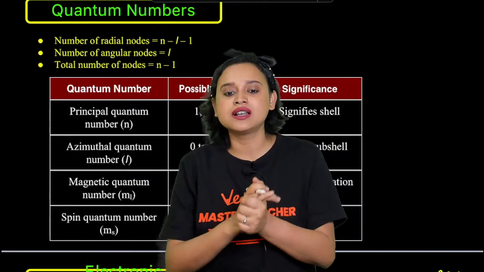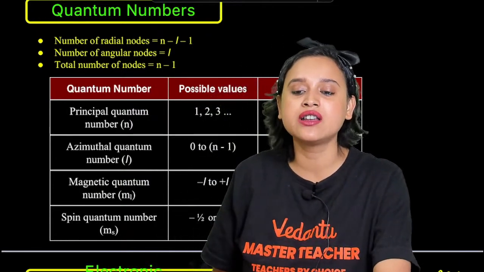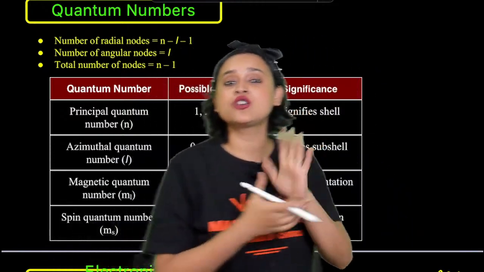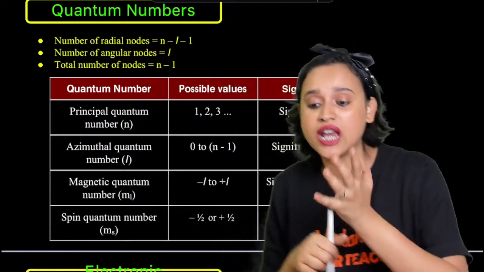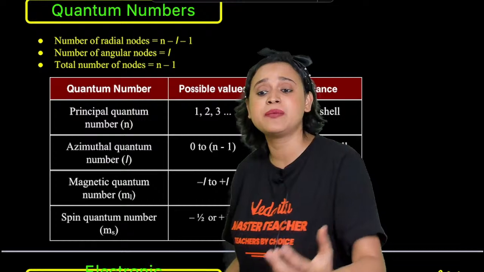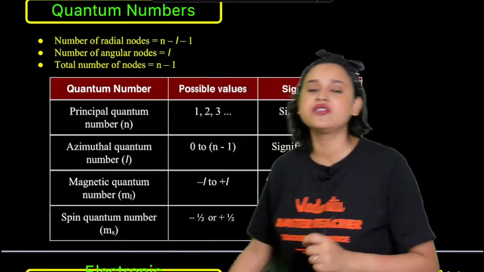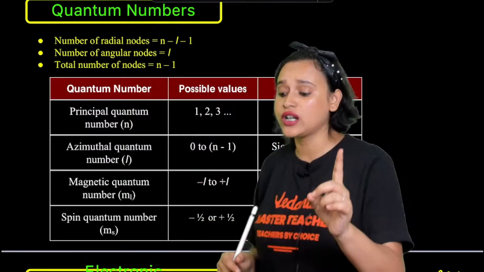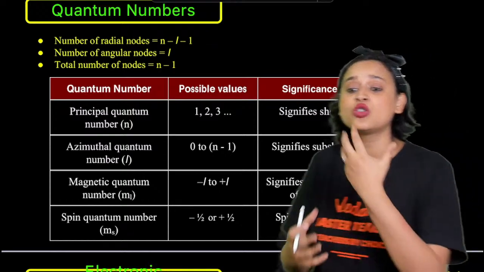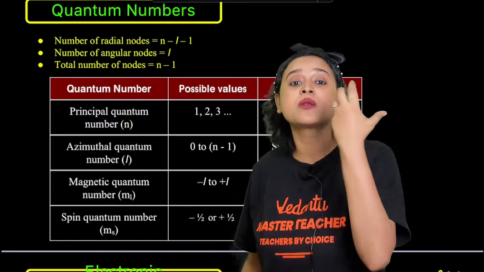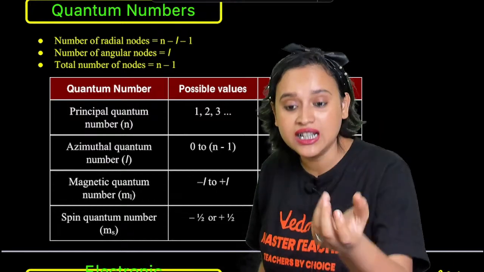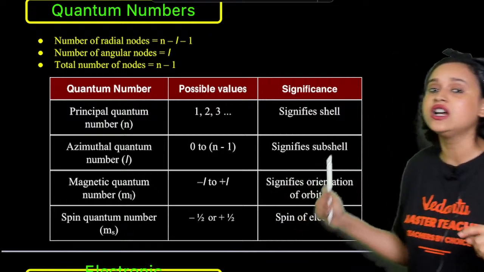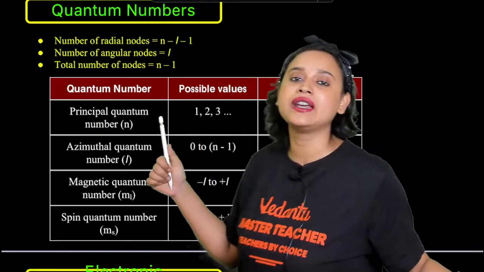These quantum numbers tell you a lot about everything related to the electron. The principal quantum number tells you about the shell, the orbit, basically the energy level, and we denote it with n. Then we come across the azimuthal quantum number. It is denoted by l, and it denotes the subshell, the suborbit, the sub-energy level. It can take values of 0 to n minus 1.